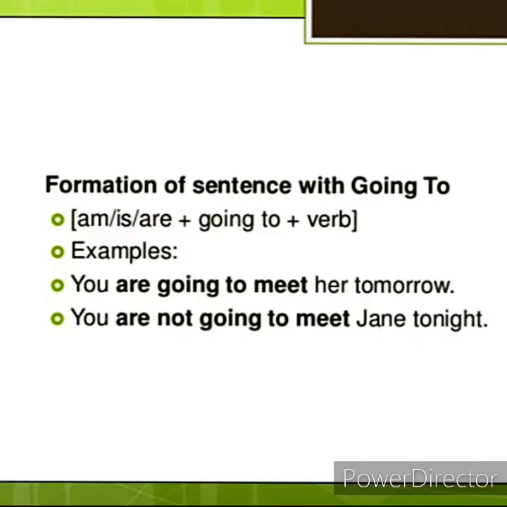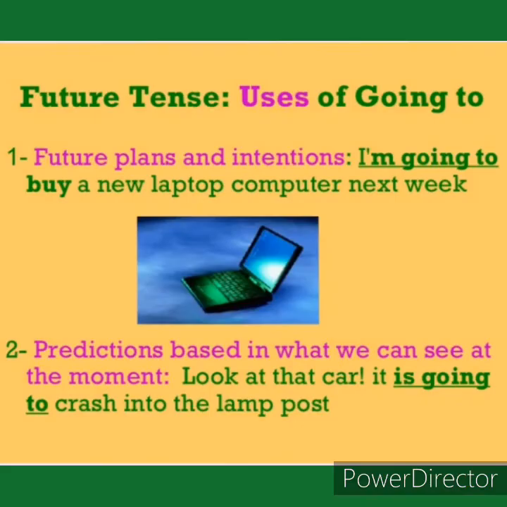Now, formation of sentences with going to in simple future. That is, am, is, are plus going to plus first form of verb. Example, you are going to meet her tomorrow. Now, where to use going to in simple future tense? First is future plans and intentions. For example, I am going to buy a new laptop computer next week.